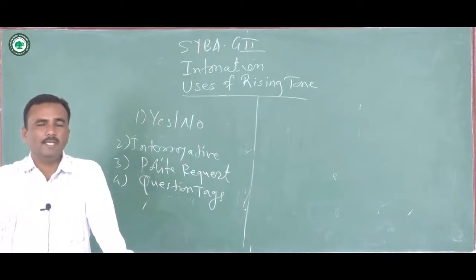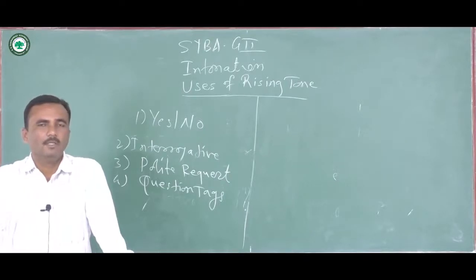In falling tone, when the question tag is used, it indicates, or it connotes, only agreement. The speaker wants to seek agreement from the listener. So the objective of the question tag in falling tone will be only to seek an agreement from the listener.